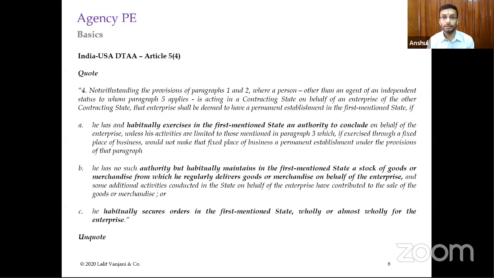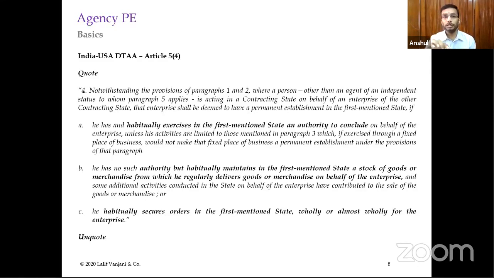Now, securing orders is much wider than concluding contracts. Securing orders means that even if you are convincing the client to become a customer of the foreign enterprise of which you are an agent, even though you are not concluding the contracts, even if you are not finalizing the terms of the contract, just by going there and convincing them, negotiating with them to agree to become a customer of the foreign company, to grant an order to the foreign company, even in that case an agency PE can be created.